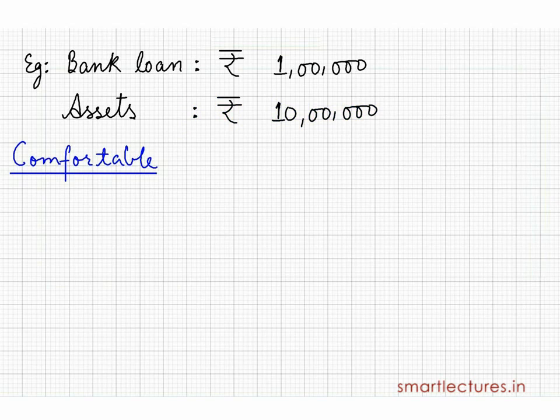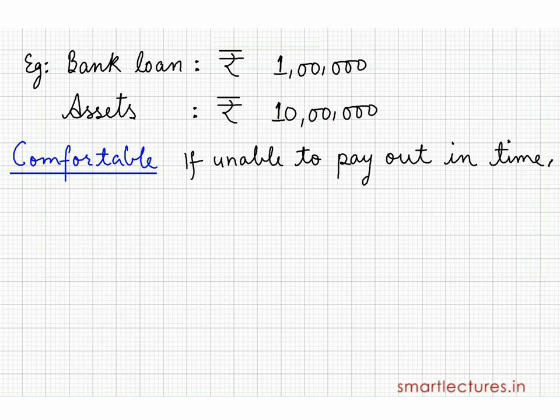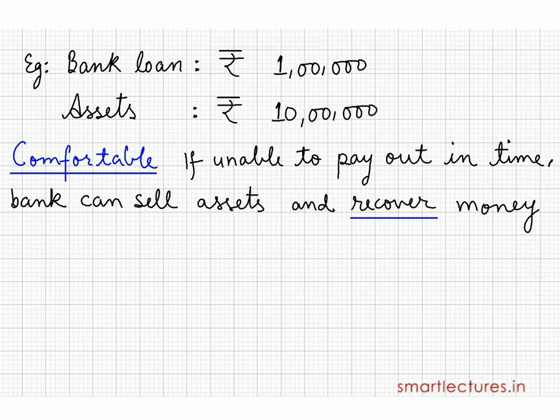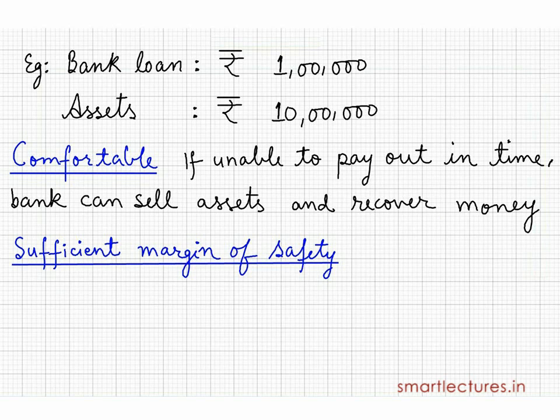The reason being, if I'm not able to pay off my loans in time, the bank can sell my assets and recover its money. It means the bank has got sufficient margin of safety. So banks or lenders are always interested in this ratio.